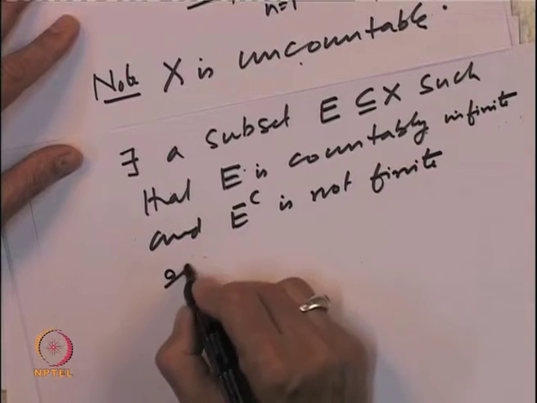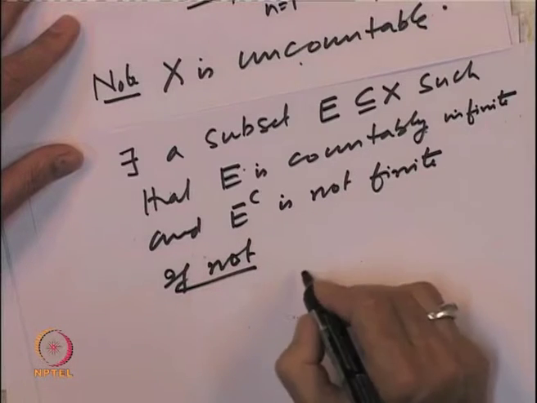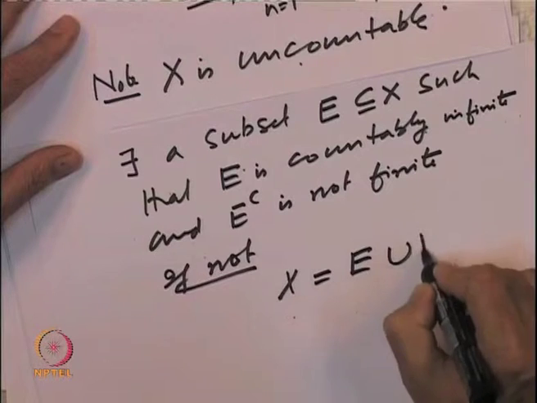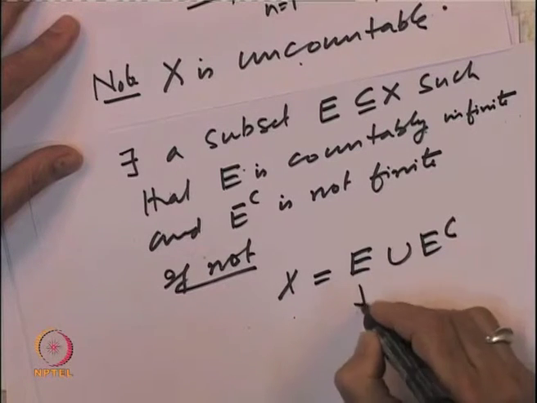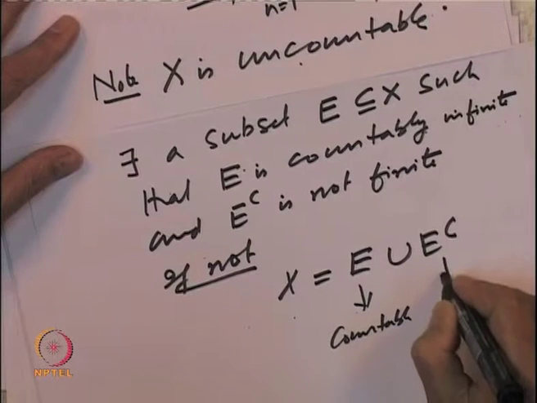because if this is not true, then what will happen? We will have X equal to E union E complement. This is countable and this is finite.